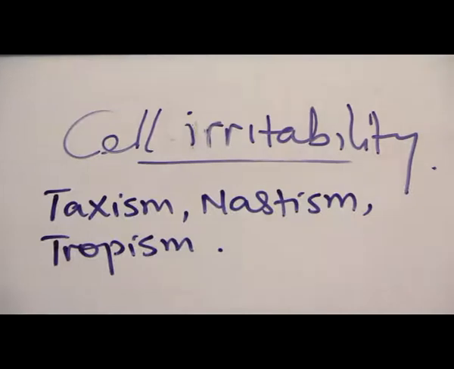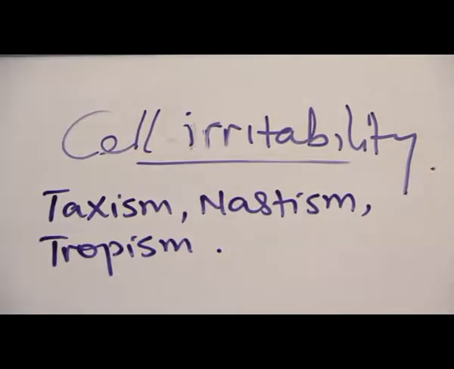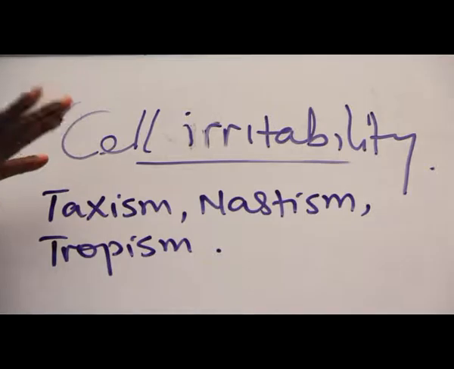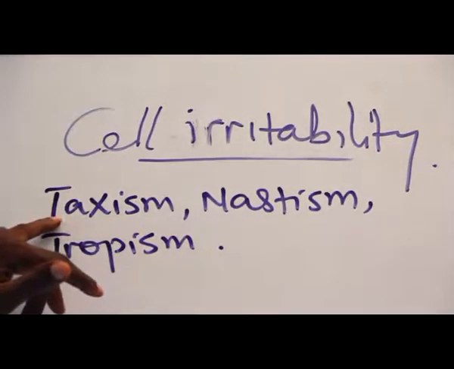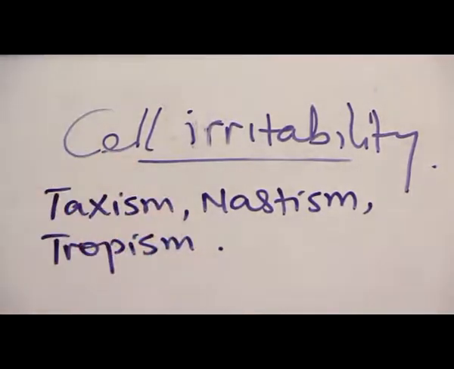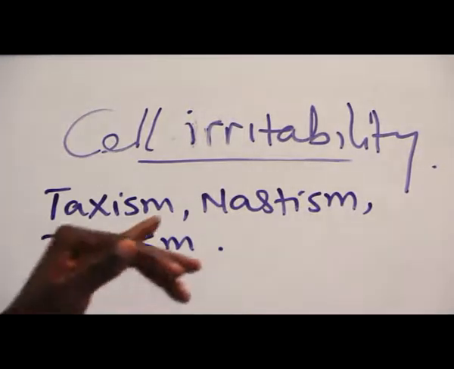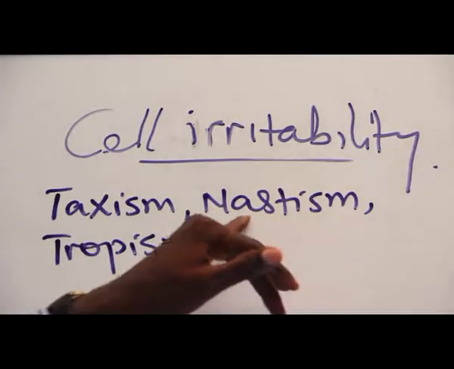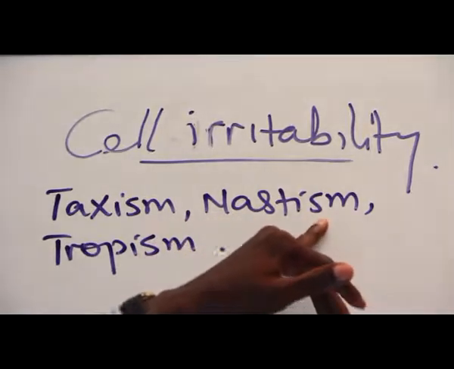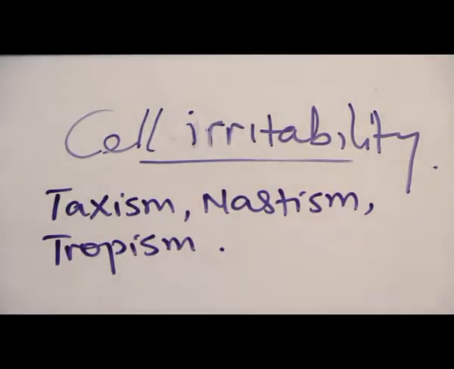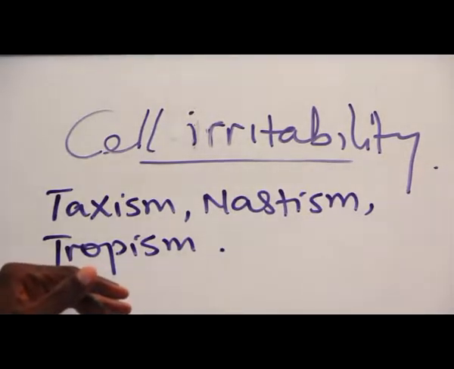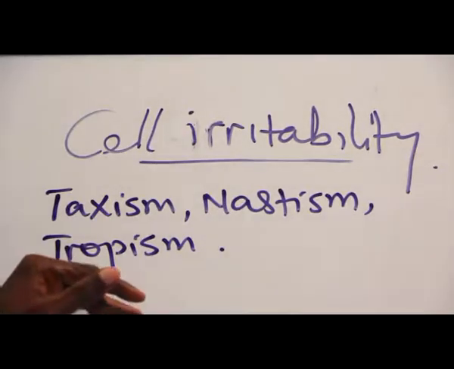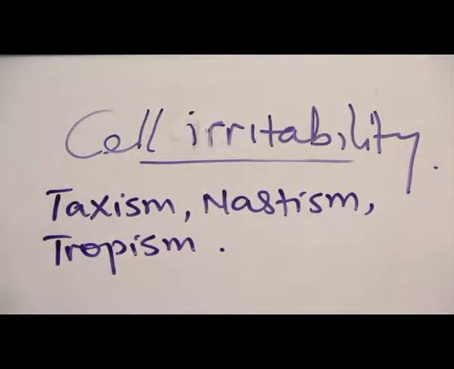The next one is cell irritability. We want to know the different ways a cell responds to stimulus. We have tactism, which means the movement of the whole cell from one position to another in response to a particular stimulus. We have nastism, which is unidirectional movement of part of a plant in response to stimulus. And tropism is a directional growth movement in response to unilateral stimulus.